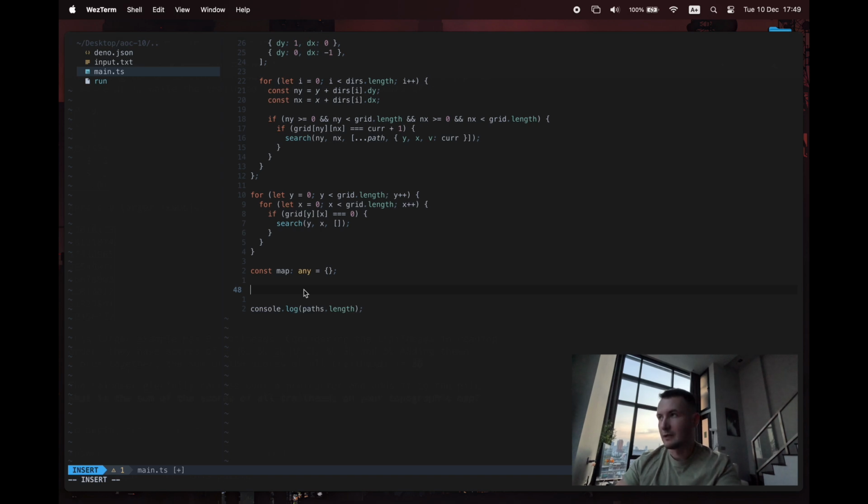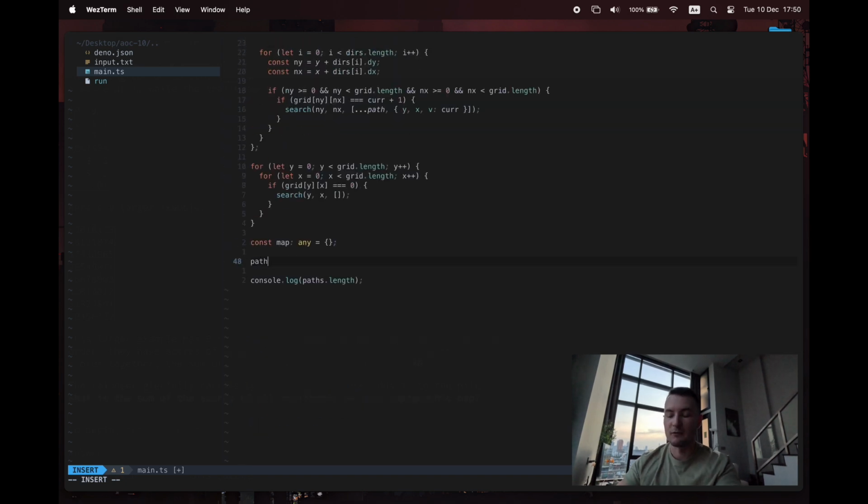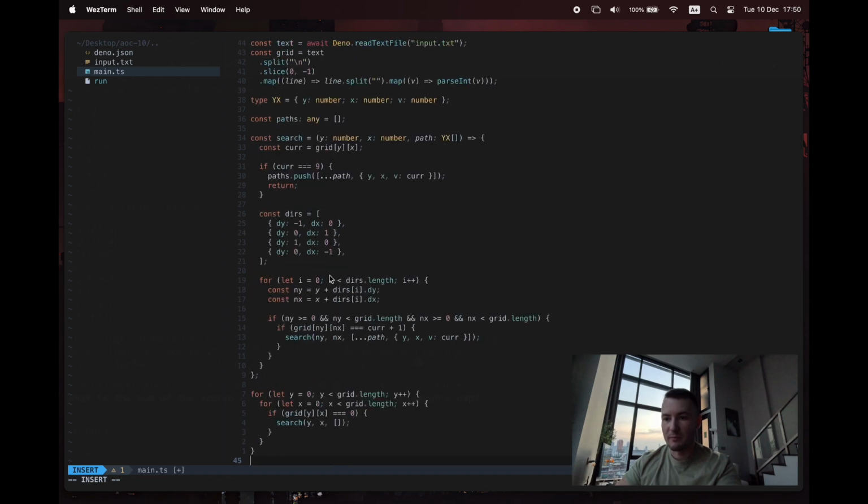Right, okay, so what do I need to do now? We need to go through everything in paths. If I did have type information, I'd know what this was structured like without having to think about it in my brain. But I did the difficult thing, and now I'm stuck with no types. Path.forEach path, so we'll go through every single path that we've got, and a path in this case is something that we pushed onto it there, which is another array containing x, y, and v right now.